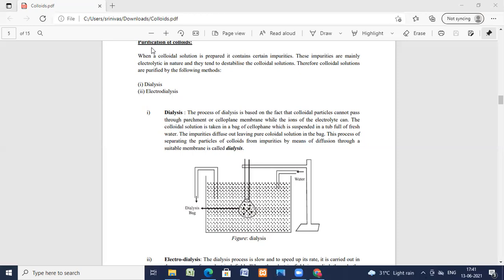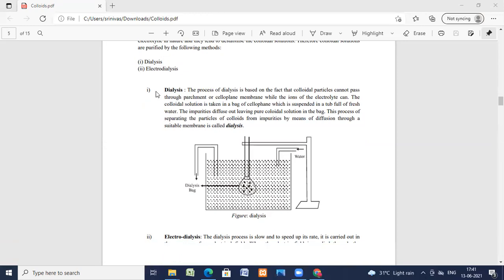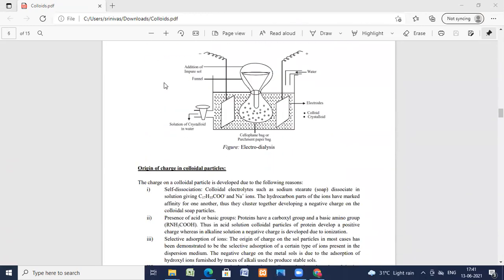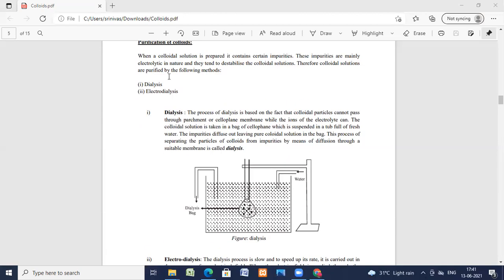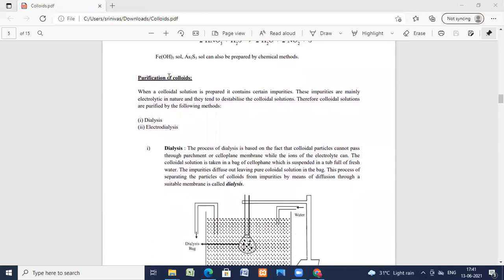The three simple methods employed for this purification are dialysis, electrodialysis, and ultrafiltration.